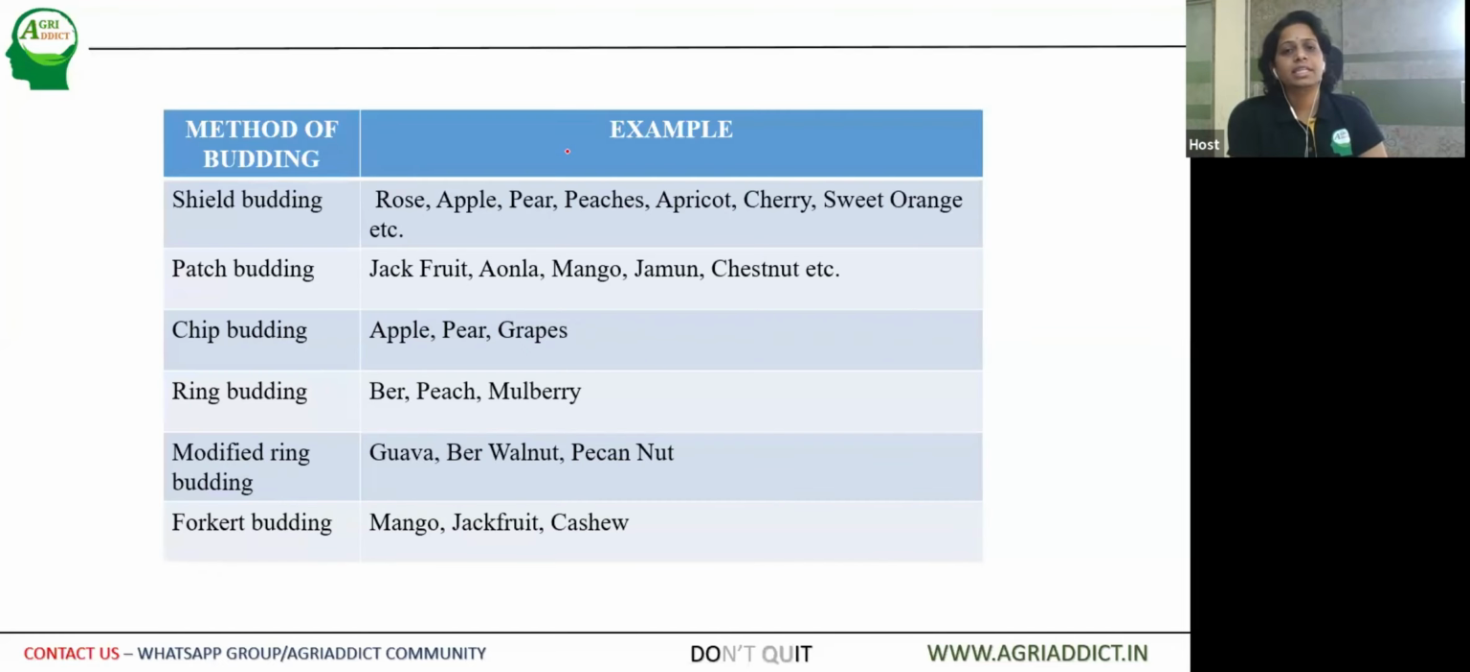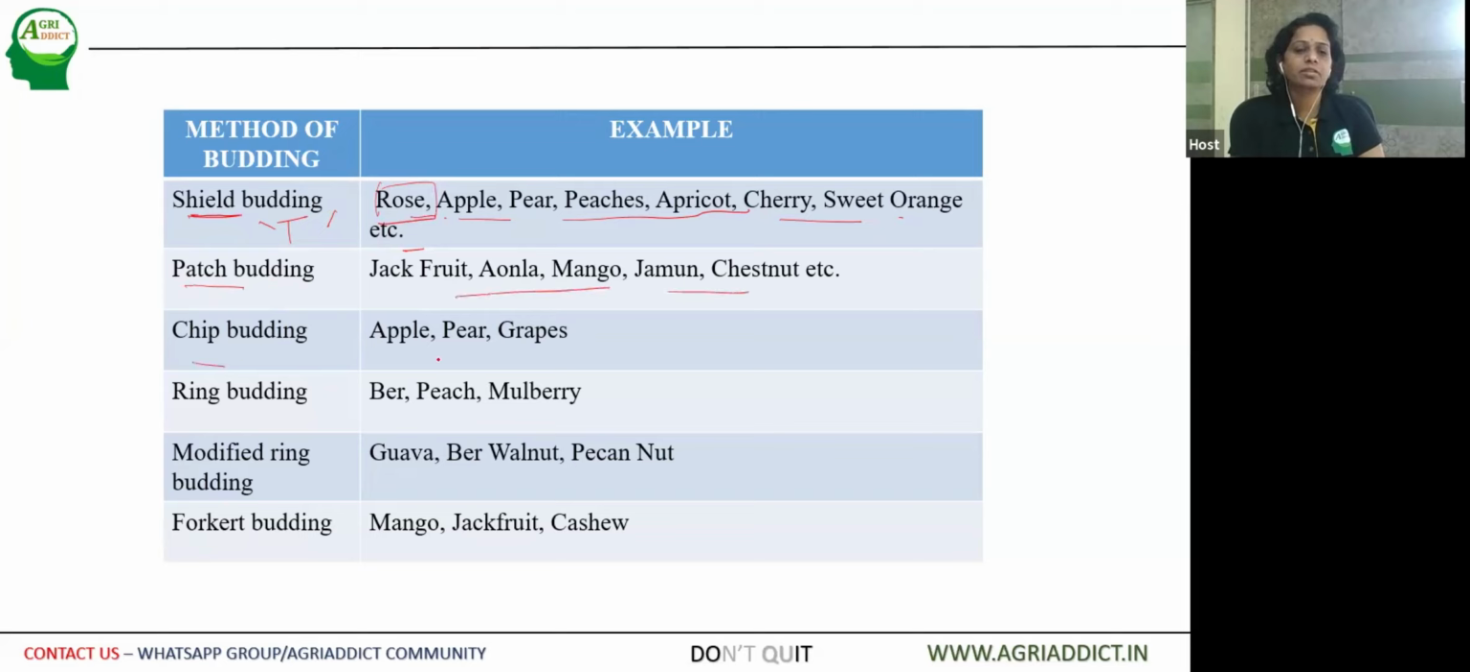Then we'll go to the commercial horticultural examples where budding is practiced. First, shield budding, also called T budding, is practiced in rose, apple, pear, peaches, most of the temperate fruit crops, cherry, and sweet oranges, which are commercially cultivated. Rose is also the best example among the flowers, because it is a perennial crop. Then among the patch budding, jackfruit, amla, mango, jamun, and chestnuts.